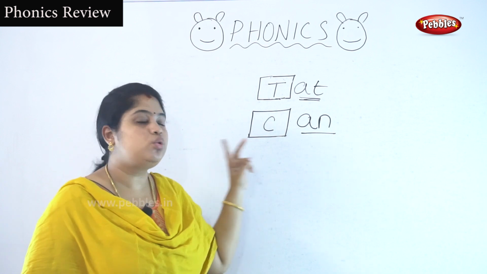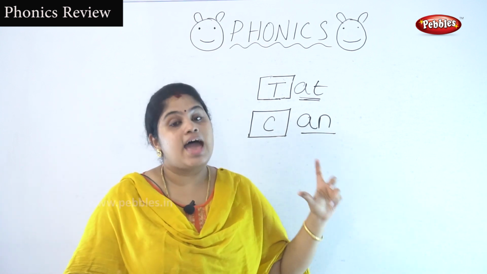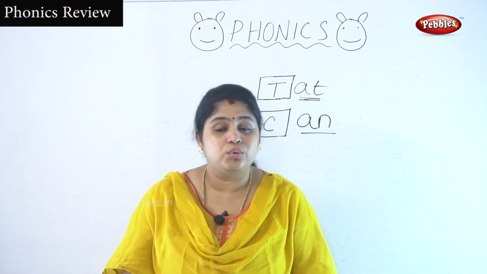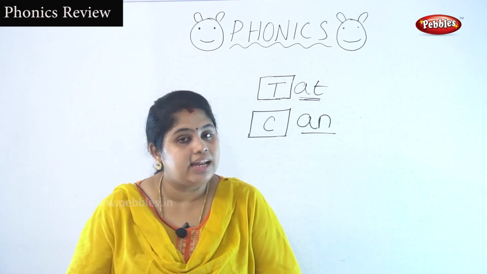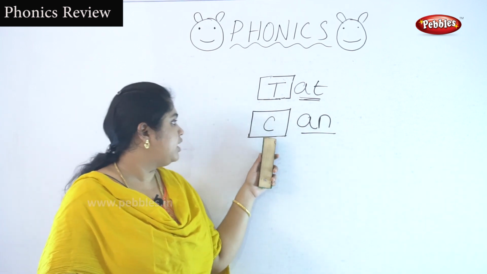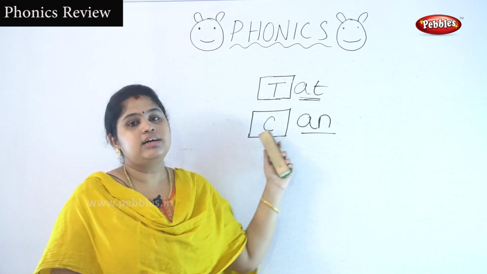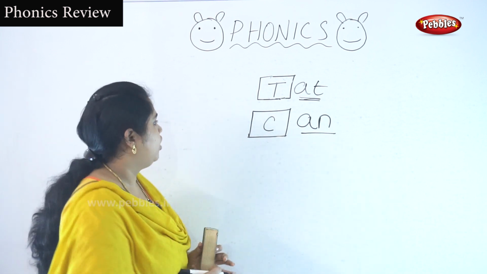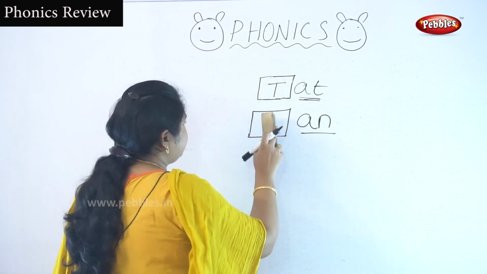Okay. K and can. What is the sound of the two-letter word A and N? An. Okay, now tell me what is the sound of the letter C? K. K and can. Okay, let's write the next letter.